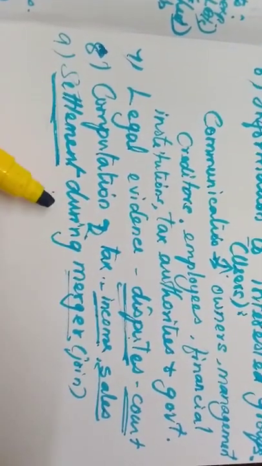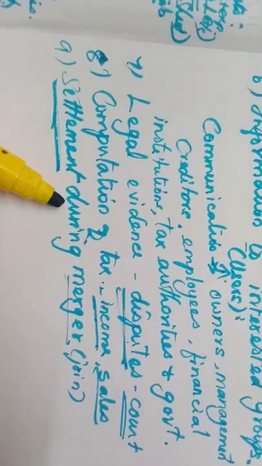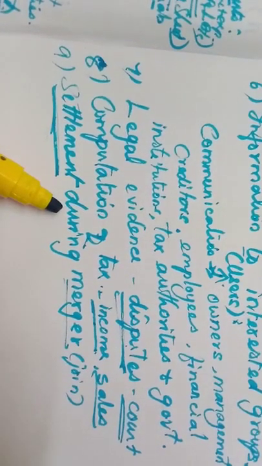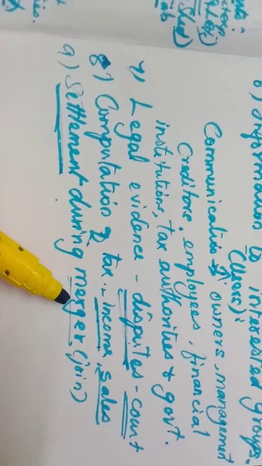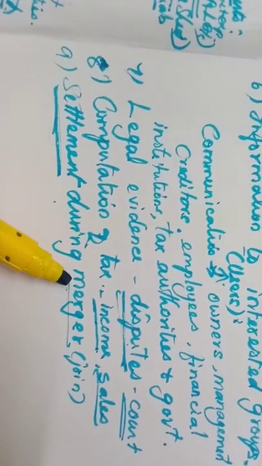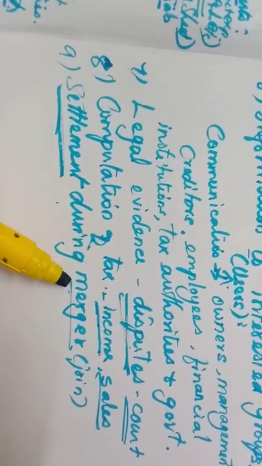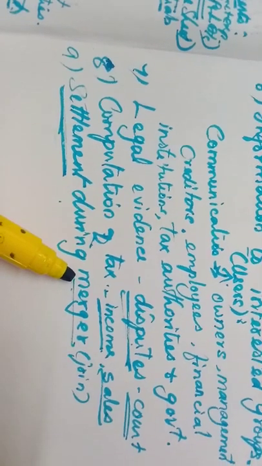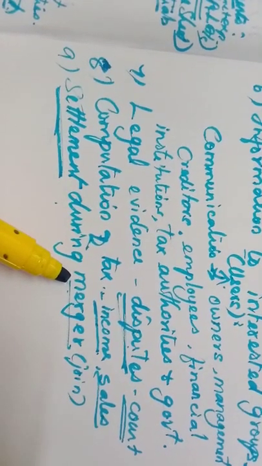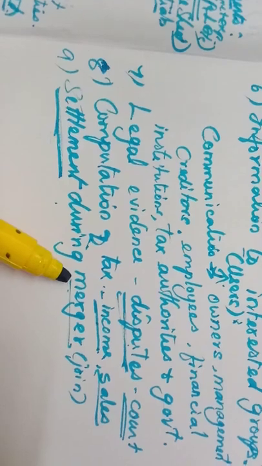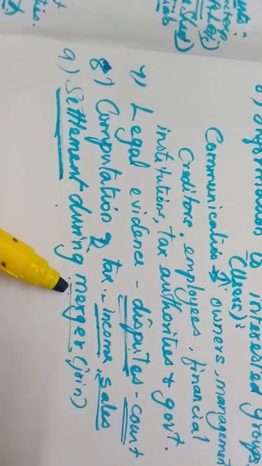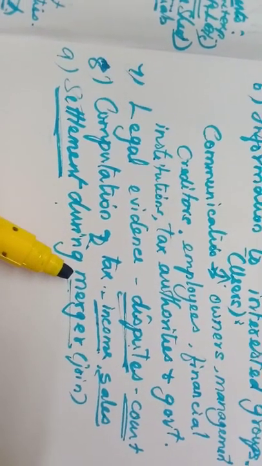Then at last, settlement during merger. If two organizations are willing to merge as one organization, the person who is merging may ask for the financial statements of both the organizations. As per that only compensation will be calculated.